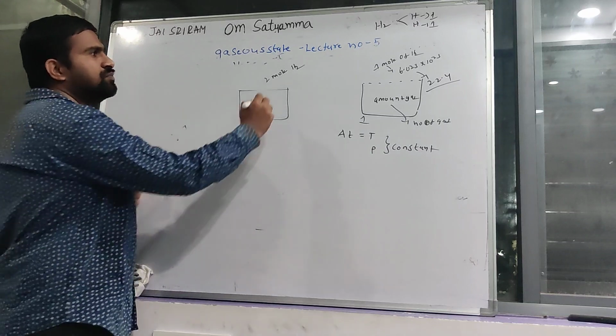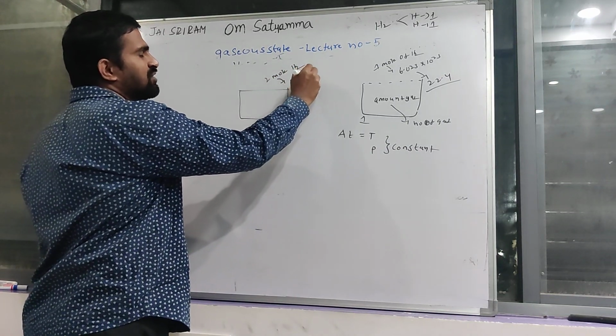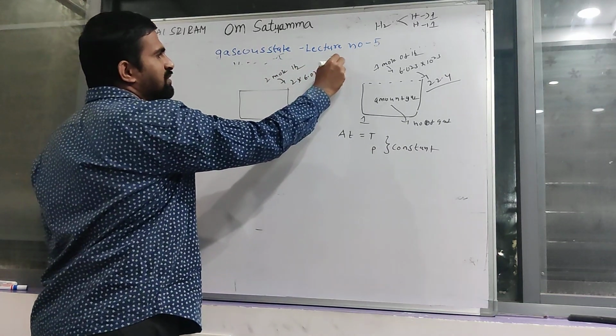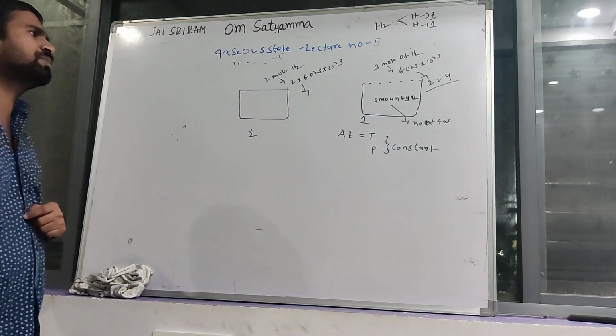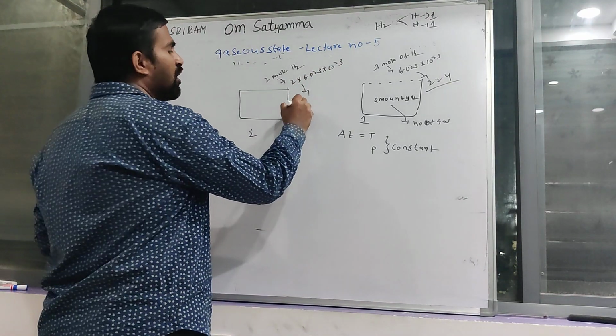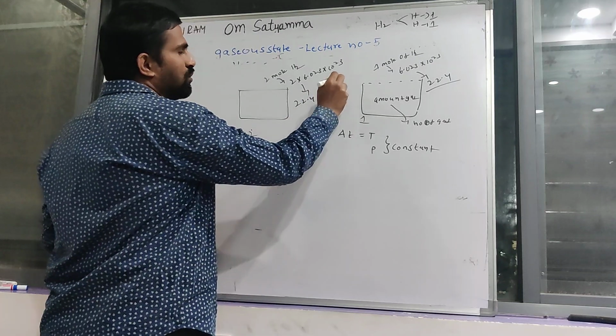Here 2 moles having 2 into 6.023 into 10 power 23 atoms occupy 22.4 liters into 2.